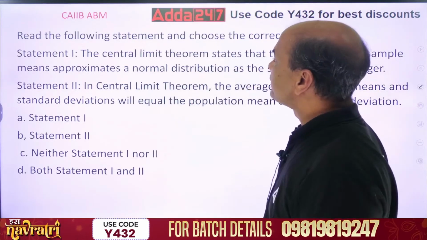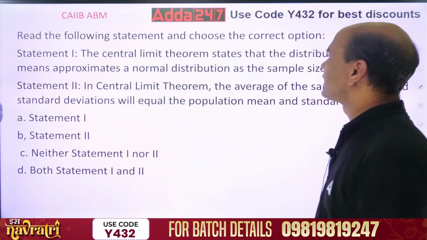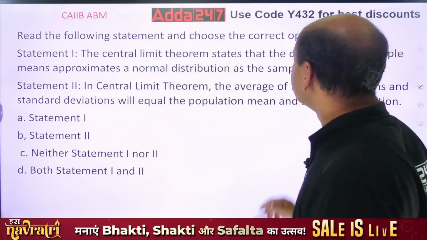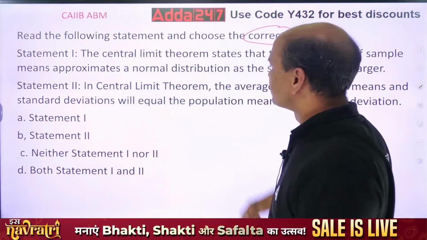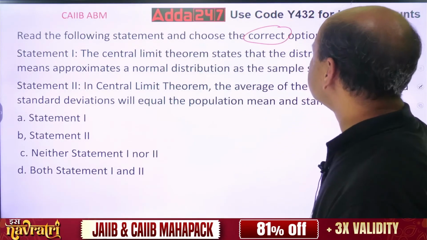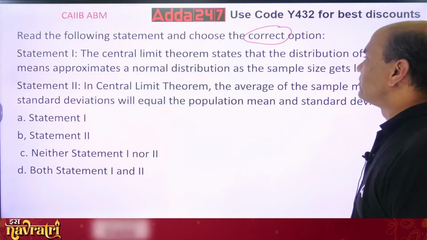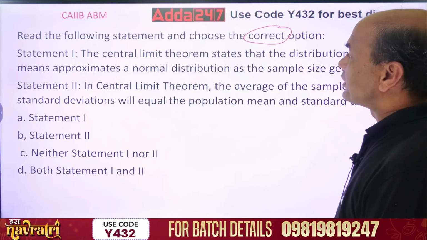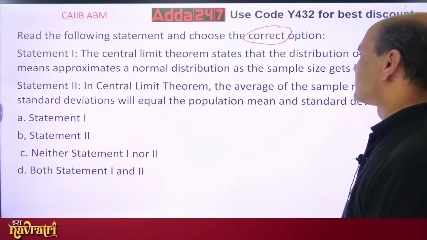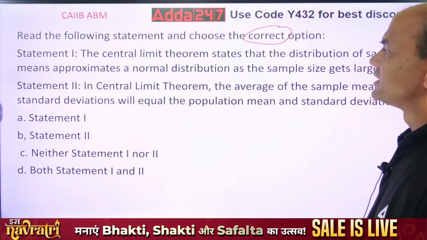Read the following statement and choose the correct option. Statement 1. The central limit theorem states that the distribution of sample means approximates a normal distribution as the sample size gets larger. Statement 2.